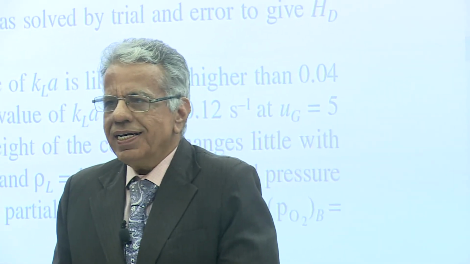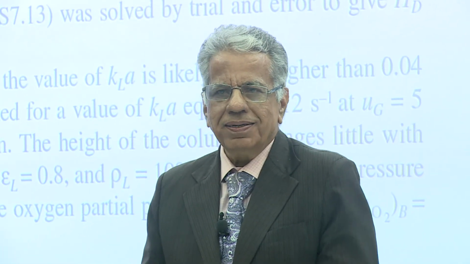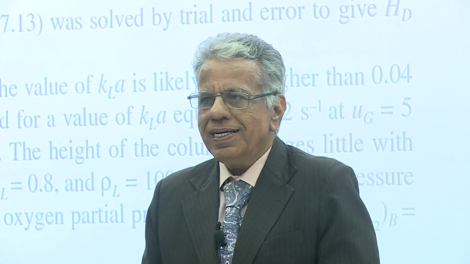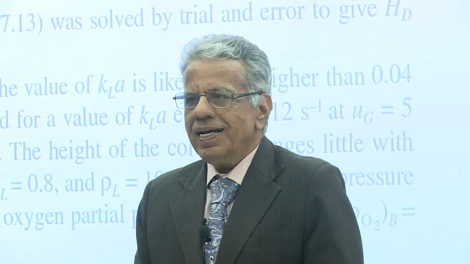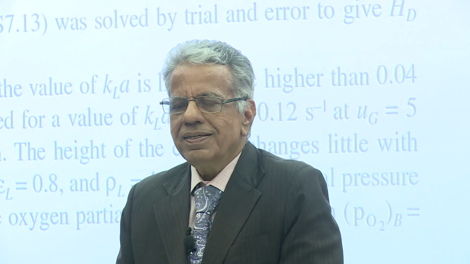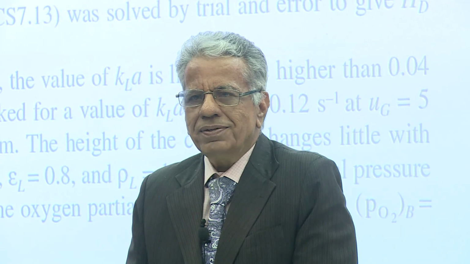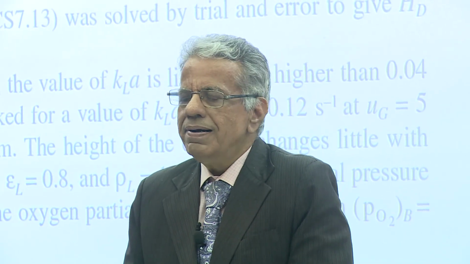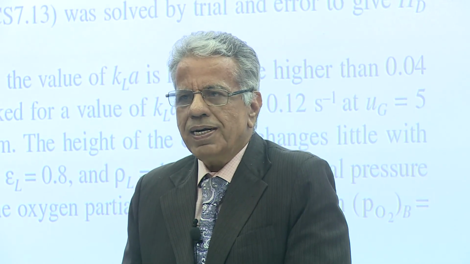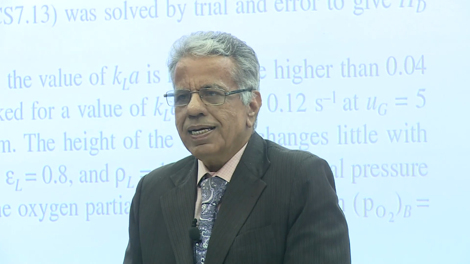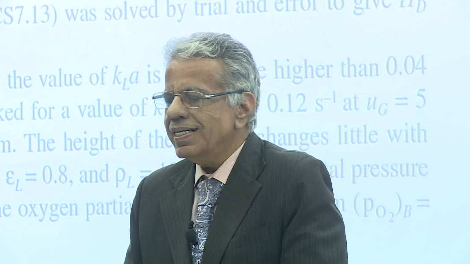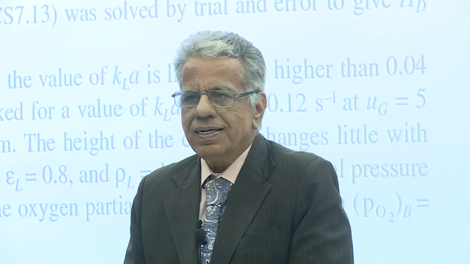But instead of infinity, we need some visible number. So for our purpose, let us take 20. If it is greater than 20, it is close to infinity, and likewise, if it is less than 0.05, then whether it is completely mixed or completely plug flow, if the Peclet number is greater than 20, let us call it a plug flow reactor. And when it is less than 0.05, then it is called a back mix reactor.